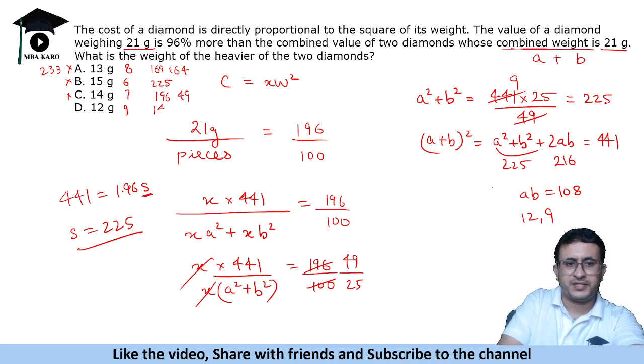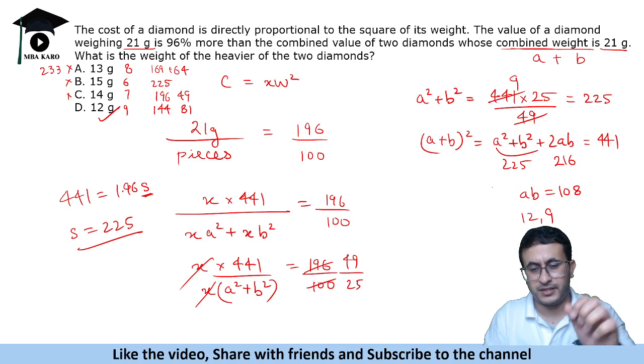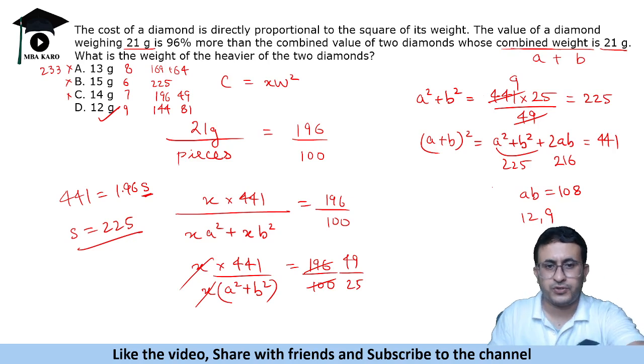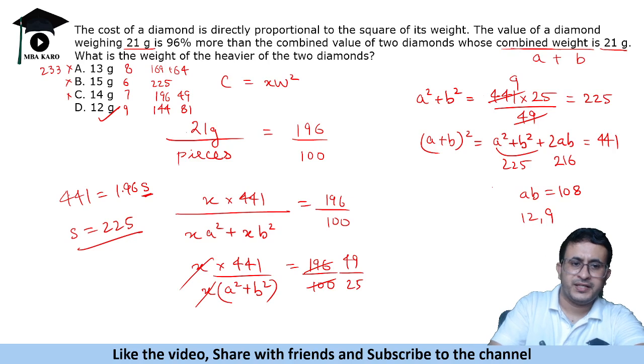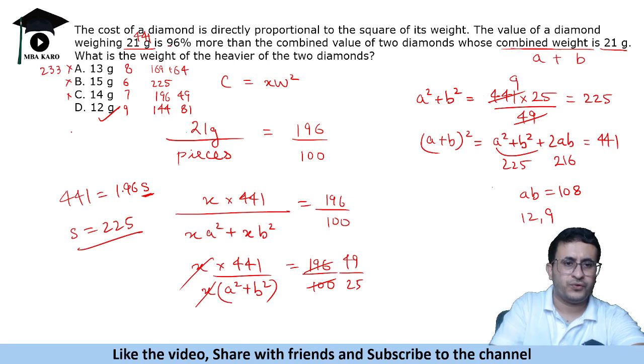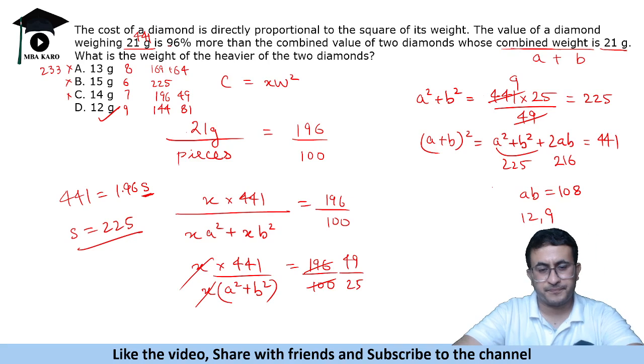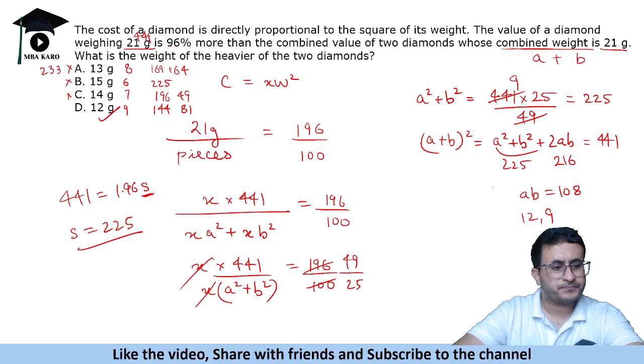So if 3 options are not giving you the answer, the 4th option obviously becomes the answer. Okay, so that's how you need to solve it. Instead of doing all this, just see that 21 ka square is 441. It is 96% more. So the square of the other two should be 225, and only this option gives you the answer. Okay, so that is a better approach of solving this question.